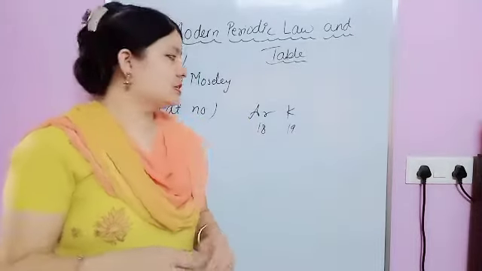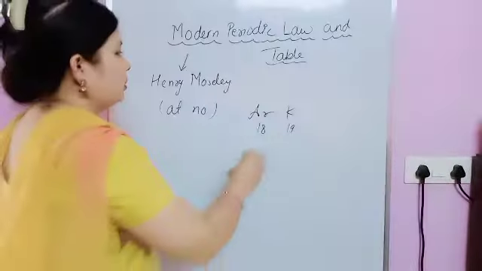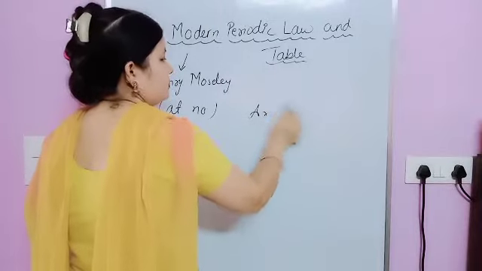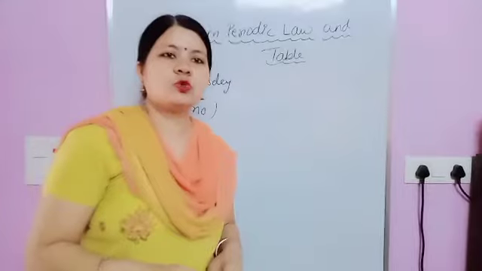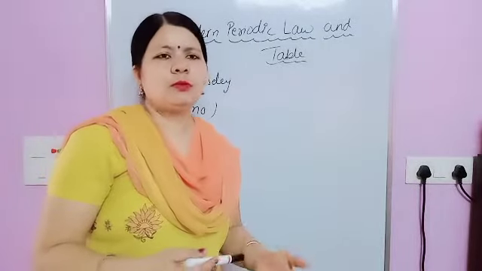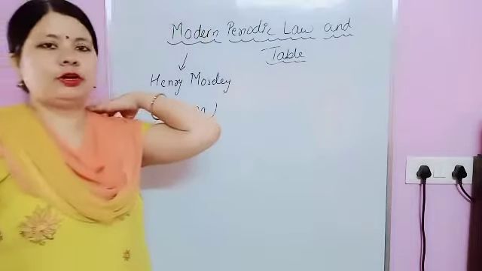Now the second thing is that dissimilar elements were placed in similar groups, so that problem also shot out in the long form of the periodic table.